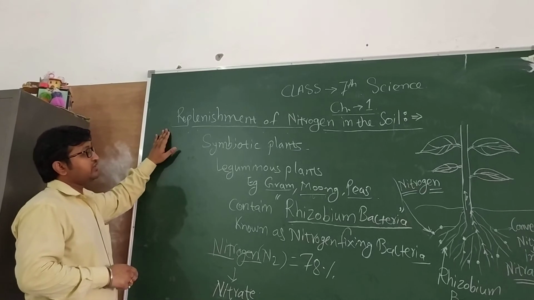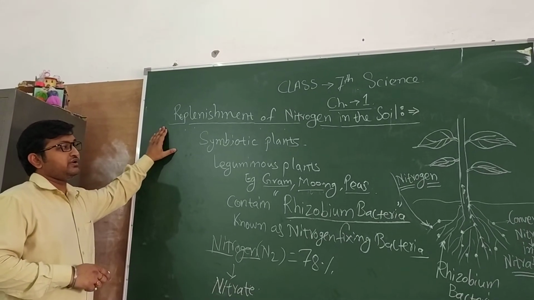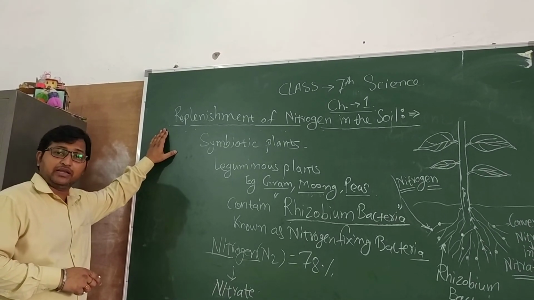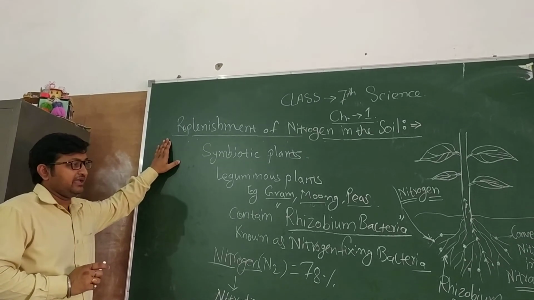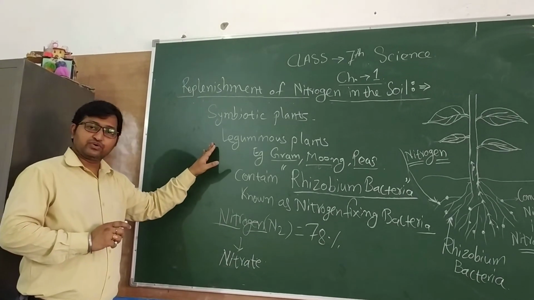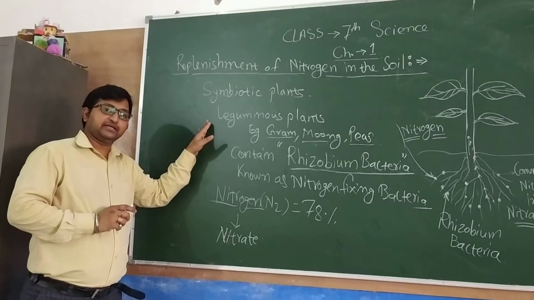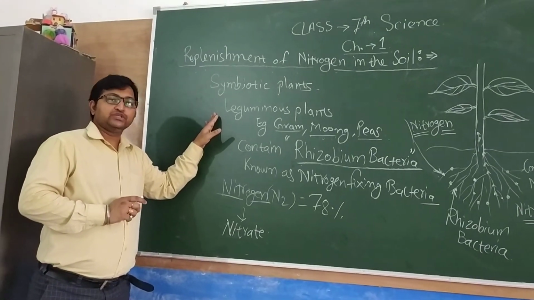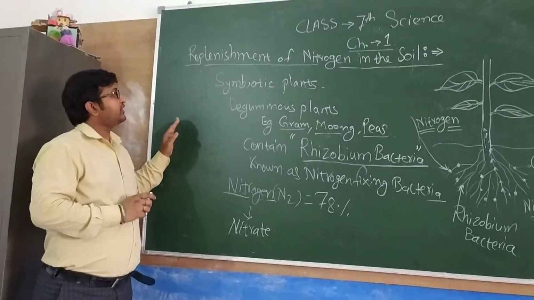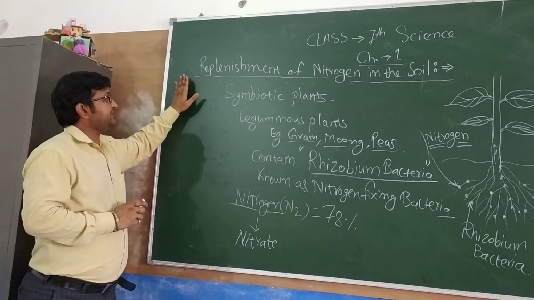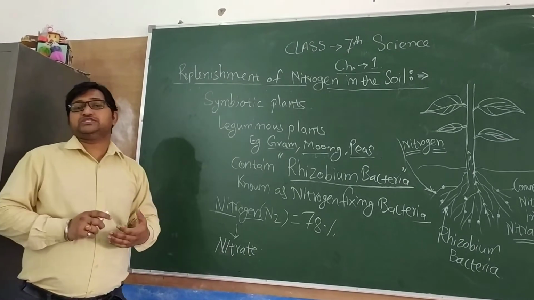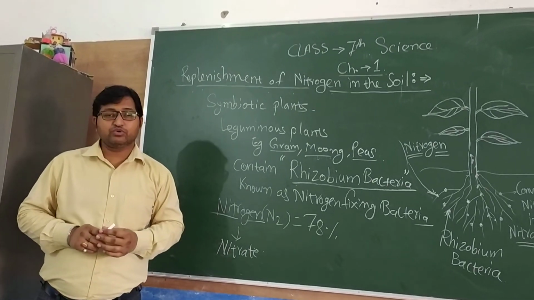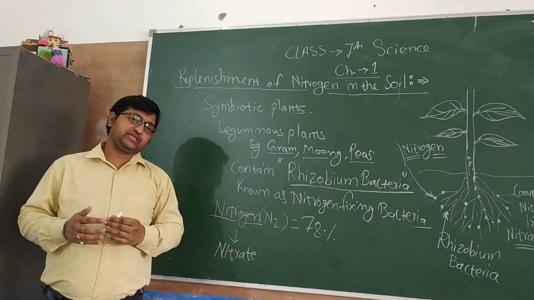So, here we have seen replenishment of nitrogen in the soil with the help of manures and fertilizer, as well as with the growth of leguminous plant in the field. So, with this we have almost completed our topic. Please revise with the help of your textbook also. Try to understand the concept.